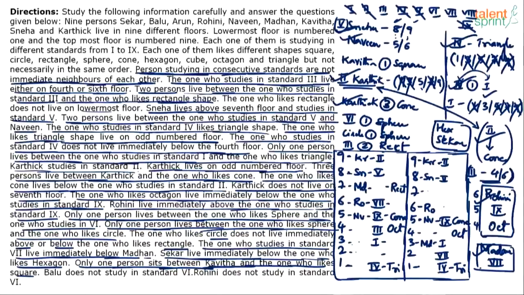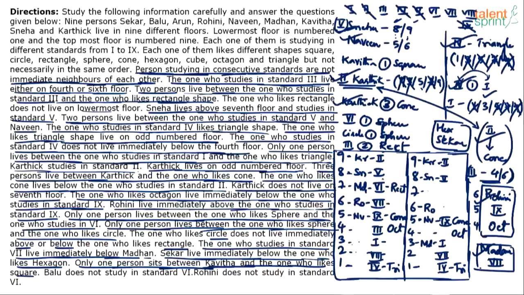Okay, now try to fix 8th standard. Where will 8th standard come? 8th standard cannot come on 7th floor because this is 7th floor. So 8th standard has to come here. Then what is left out? Which class is left out? 1st is done, 2nd is done, 3rd is done, 4th is done, 5th is done, 7th is done, 8th is done, 9th is done. So 6th is left out, right? 6th standard comes here.